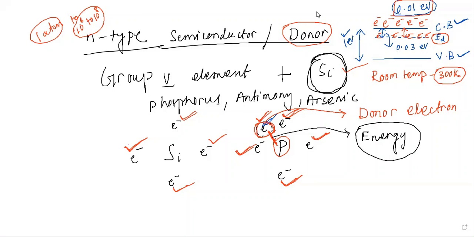So here we have the conduction band, and we said the donor energy level is very close to the conduction band. This is what I'm writing as ED, the donor energy level. Let me use the usual notations that we are using. So this is your EC, the energy corresponding to the conduction band, and then your EV, the energy corresponding to the valence band, and then this is ED, the donor energy level.